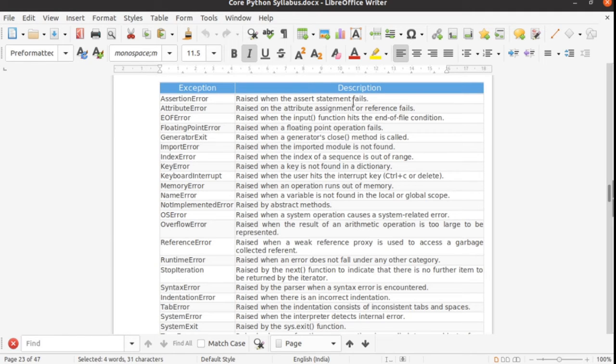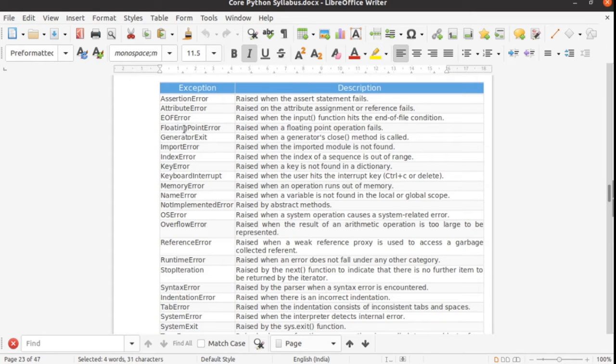Assertion error: when we have provided something like a false condition, but in assertion only a true value is passed, that time you will find the assertion error. And attribute error: your attribute assignment has failed, meaning whatever variable you have defined is not properly defined.